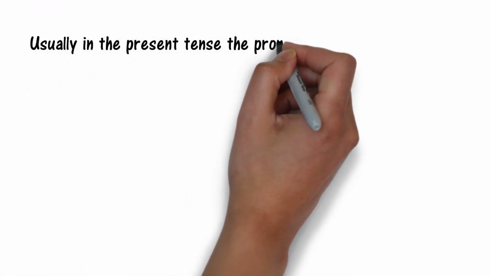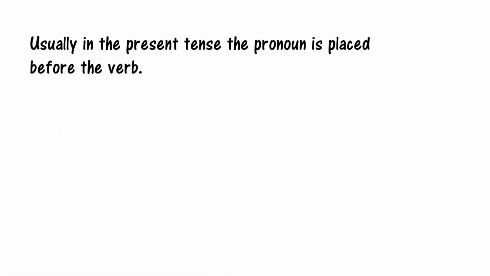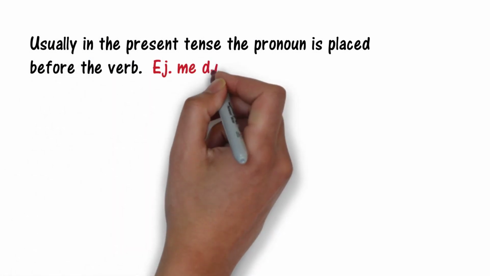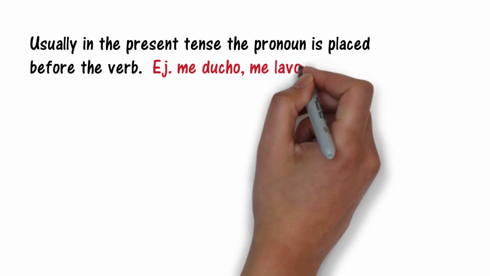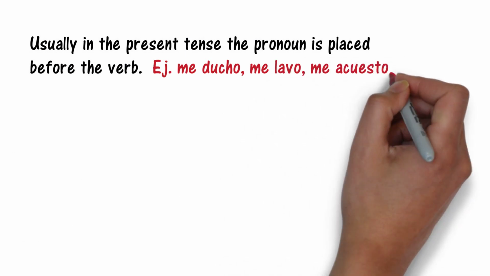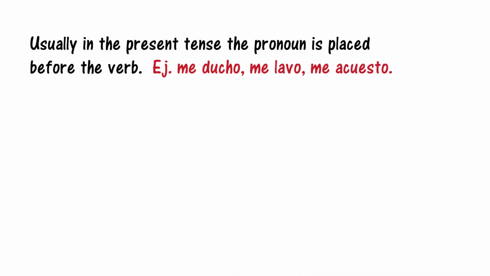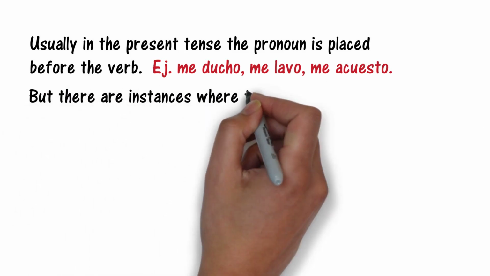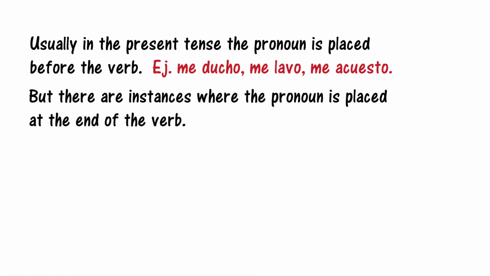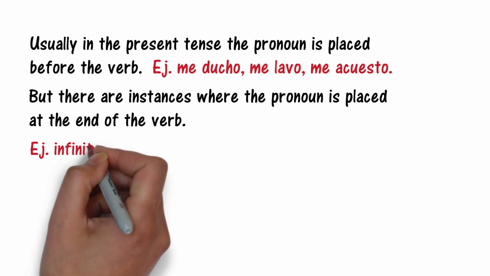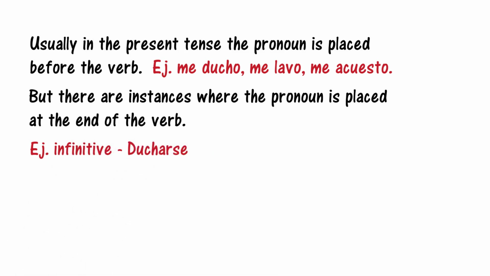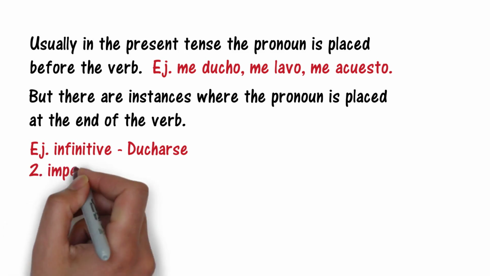Usually in the present tense, the pronoun is placed before the verb, like we have in our examples, me ducho, me lavo, me acuesto. The pronoun me comes before the conjugated verb, but there are instances where the pronoun is placed at the end of the verb. The first instance is the infinitive, for example, duchar-se. So with duchar-se, the pronoun se is placed after the verb duchar. The second instance is the imperative.